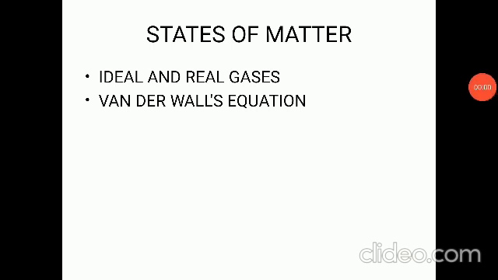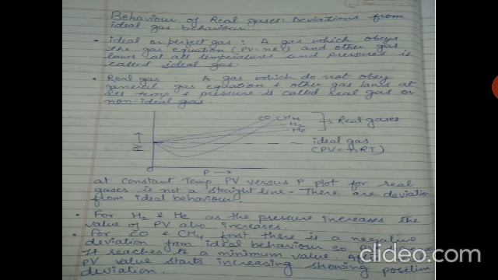Students, now we will deal with the topics of ideal and real gases and van der Waals equations. A gas which obeys all the general gas equations and other gas laws at all temperature and pressure is known as an ideal gas, or we call it a perfect gas. So, if gases follow the equation PV = nRT at all conditions, that is at all temperature and pressure, they are known as ideal gases.